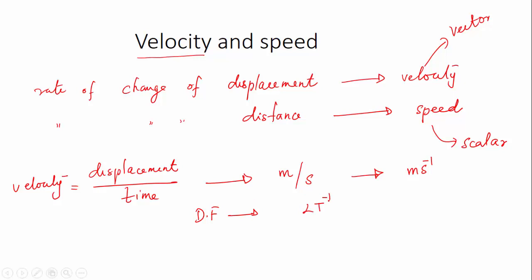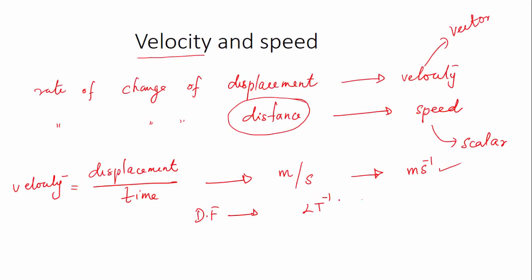So it is the same case for speed also, because speed is distance by time, and the units and dimensional formula are the same as that of velocity. So remember, velocity is a vector quantity and speed happens to be a scalar quantity, and the unit is meter per second, and the dimensional formula is L t power minus 1.